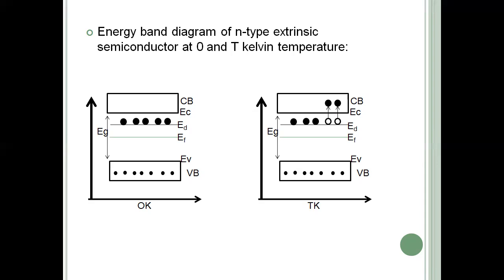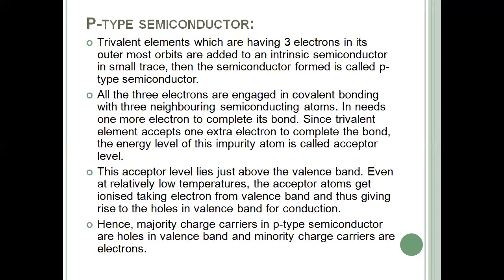Now coming to the next type of semiconductor, that is the P-type semiconductor. Here the trivalent elements are doped to the pure semiconductor material. Trivalent, as the name itself mentions, means they have 3 valency electrons. This type of semiconductor material is called a P-type extrinsic semiconductor.